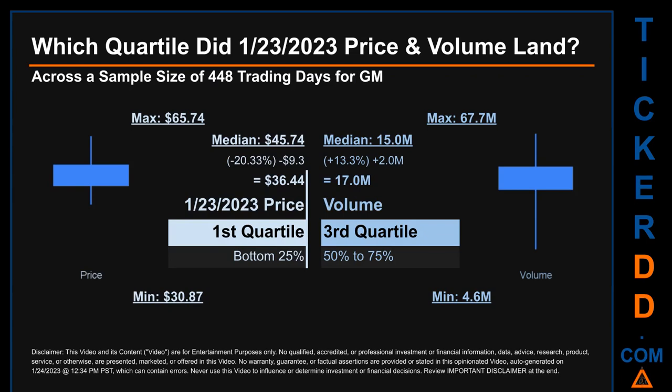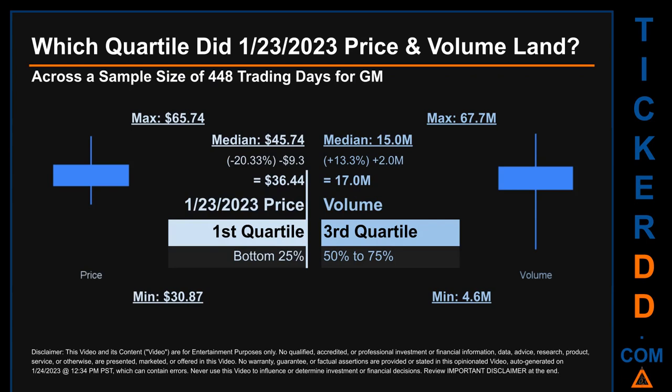The day's volume landed within the third quartile, that is within the 50% to 75% range of all sampled daily volume, which saw a max daily volume of 67.7 million and a minimum of 4.6 million. Quartiles tell us about the spread of a data set by breaking that data set into quarters, just like how the median breaks the set into half.